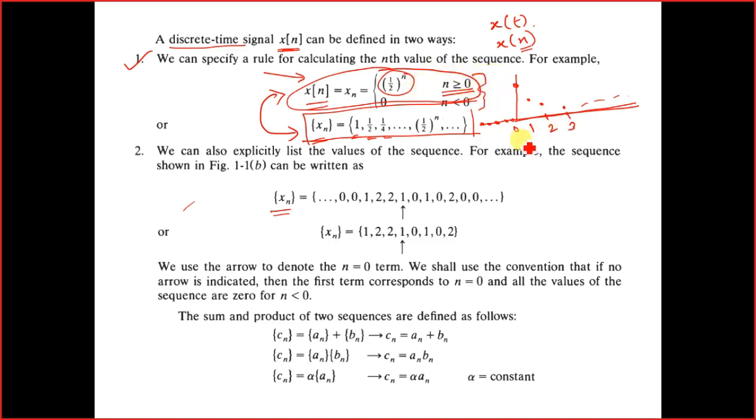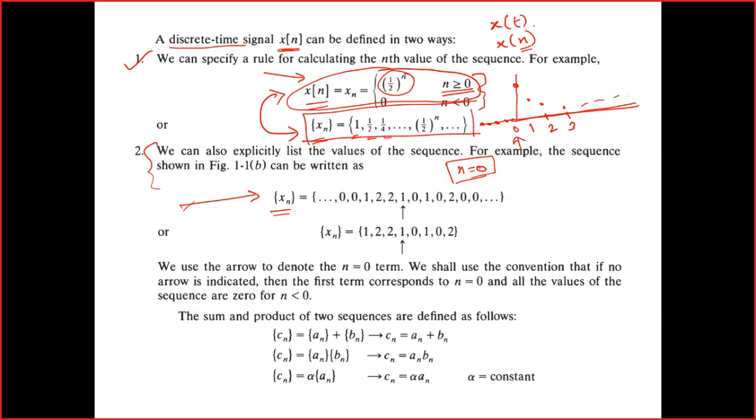Over here we definitely know the location of the origin. But when x[n] is given by a series of numbers, where is the origin, or at what instance do we have n equals 0? If we put a series of numbers, we will not be able to understand.